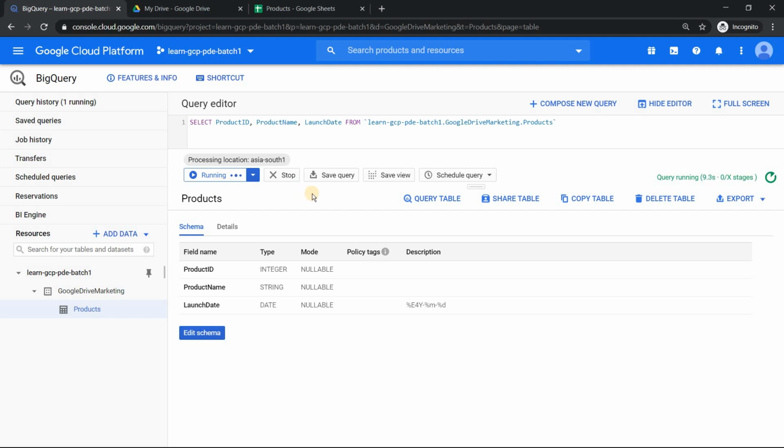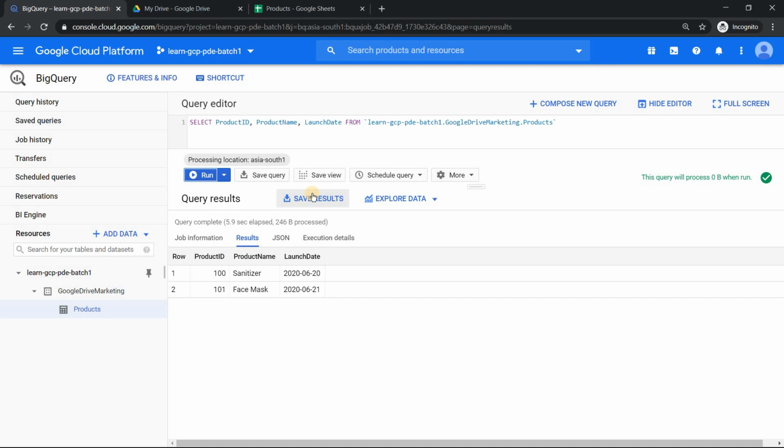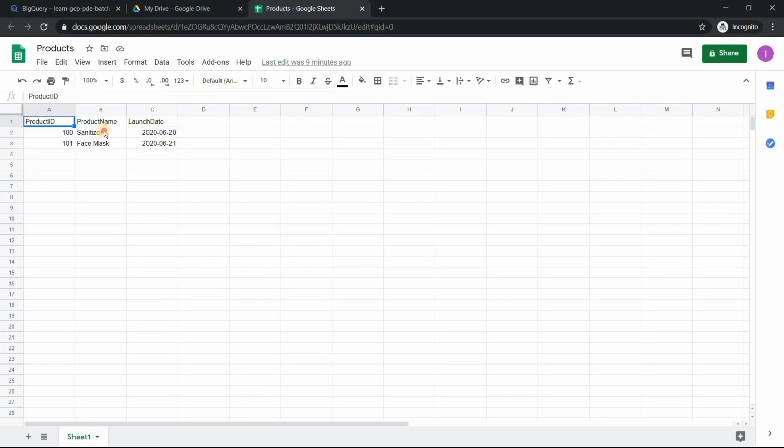Once it comes up, we'll try to do some changes to our data in our sheets, not in BigQuery, but in our sheet. So now it is showing the details. Now the marketing team wants to change something. They wanted to change the data. So let's make it as spray, sanitizer spray, and we can call this one as face mask.